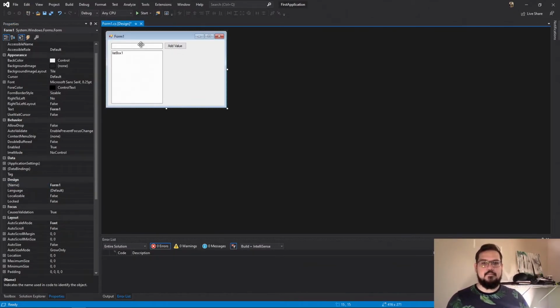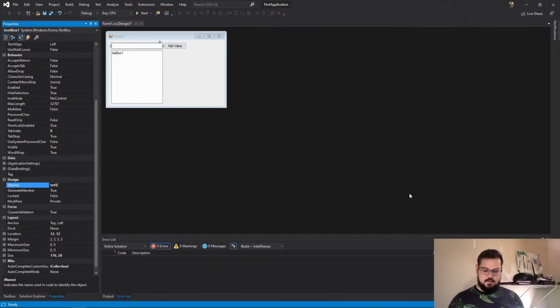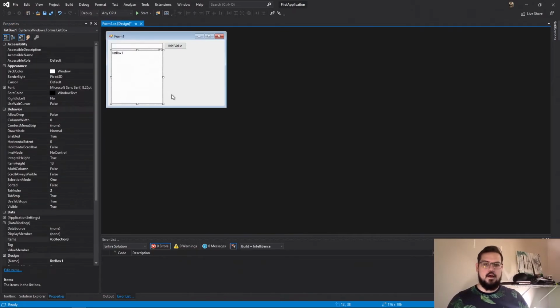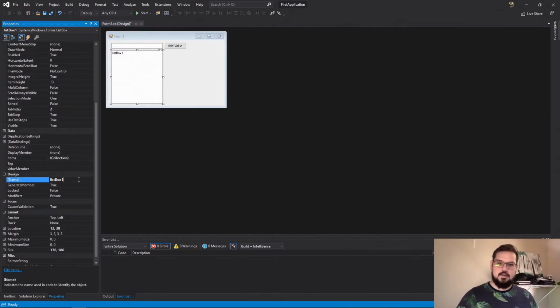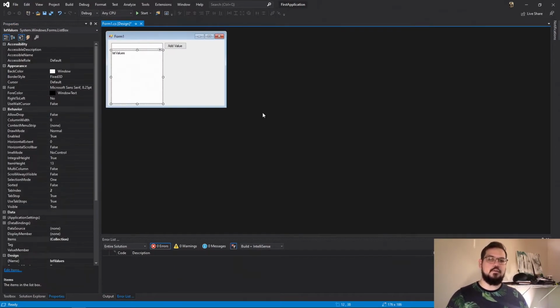Now that that button has a name, we have to name this, because we're not doing data binding here. This will be TXT, and we'll call this text value. And then our list box, we'll call it LST values. And you can hit enter to apply that as well. You'll notice the list box contains the name inside of it. That goes away at runtime, when you actually start the program.